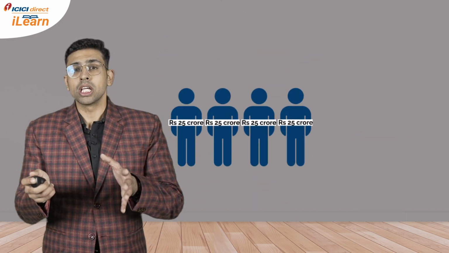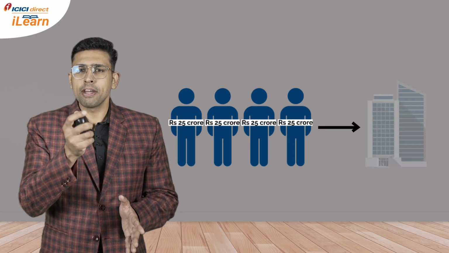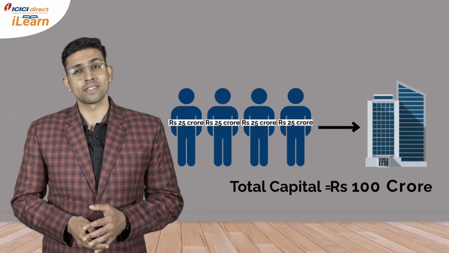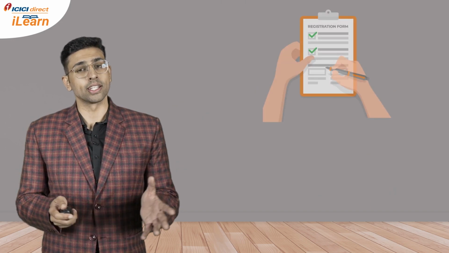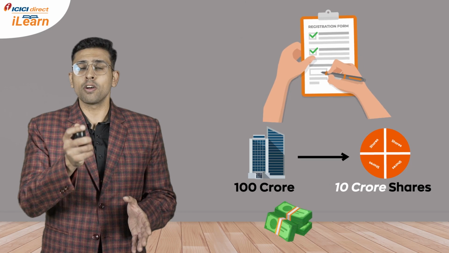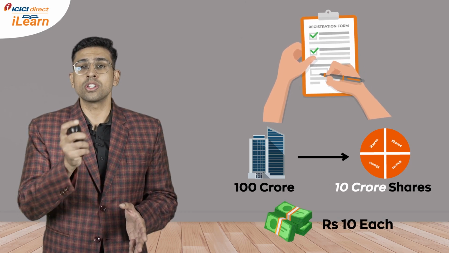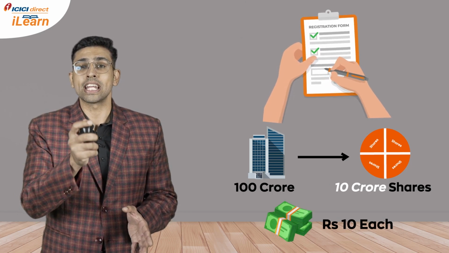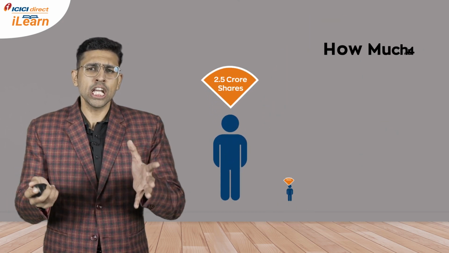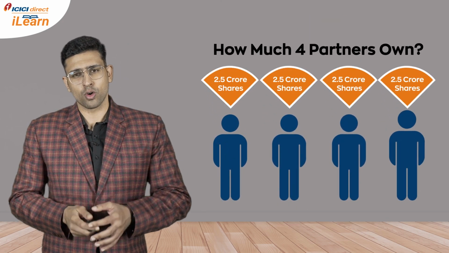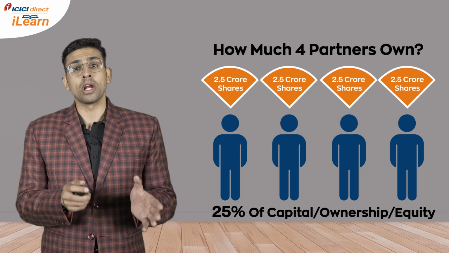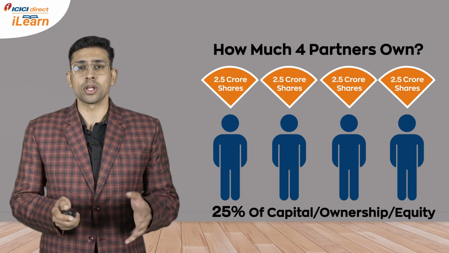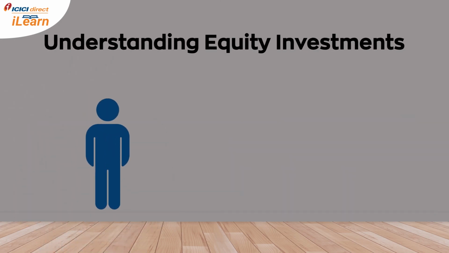You are 4 people. Each one of you brings 25 crores in order to start a business. Therefore, the total capital is 100 crores. At the time of registration, this capital of 100 crores is divided into 10 crore shares of rupees 10 each. Hence, each one of you holds 2.5 crore shares, which represent 25% of the capital, or 25% ownership or equity. Let's take this story further.